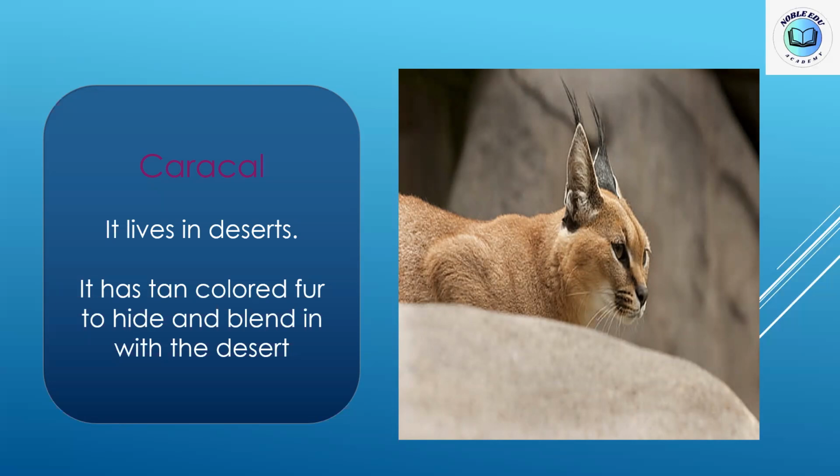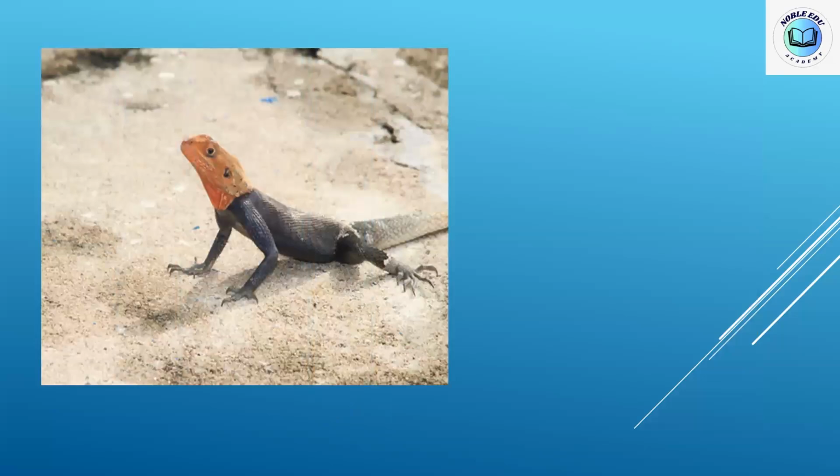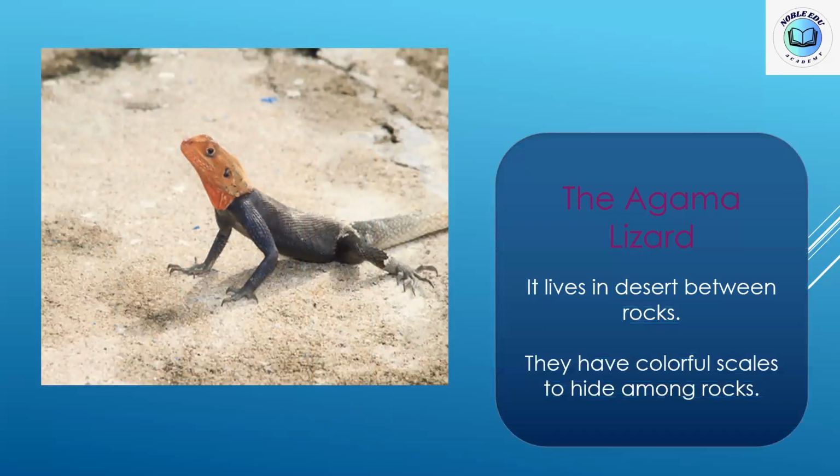So the polar bear hides and blends, the brown bear hides and blends, the caracal hides and blends. We are talking about an adaptation that helps in hiding, sneaking, and blending in with the environment, right? Right. Okay, what about this lizard?